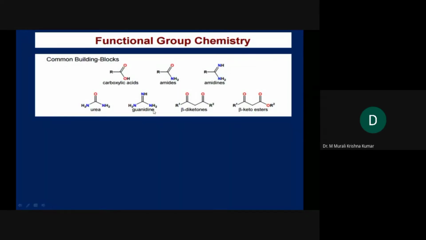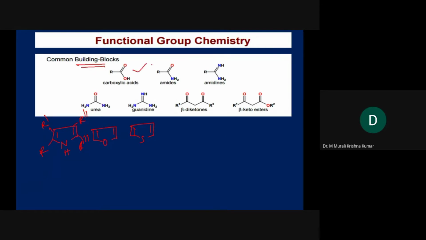So to give you a little bit of clarity and also to simplify the problem, for synthesizing heterocyclic compounds, as I told you, let's say in the 5-membered rings itself, and the thiophene. You can always have substitutions on this ring. So here, to obtain these types of structures, we have some common building blocks.